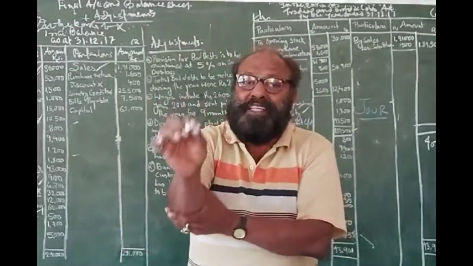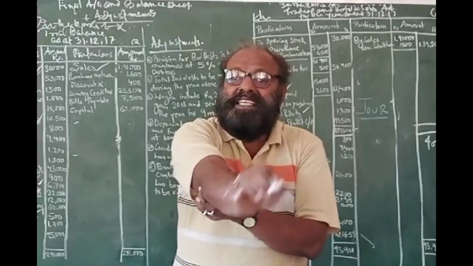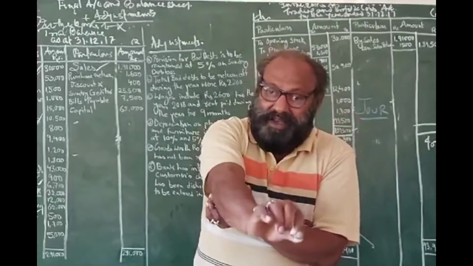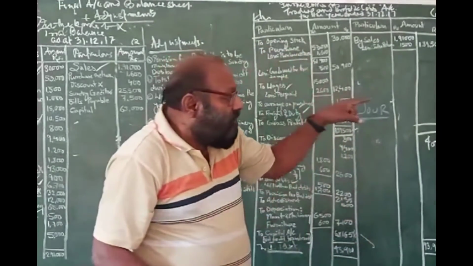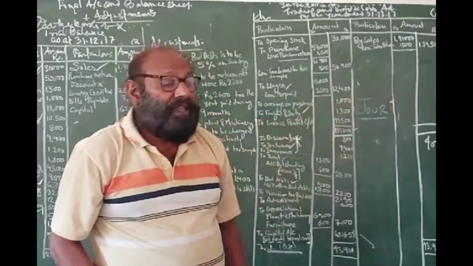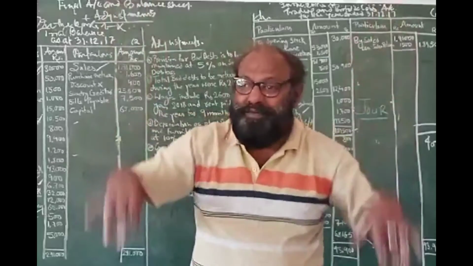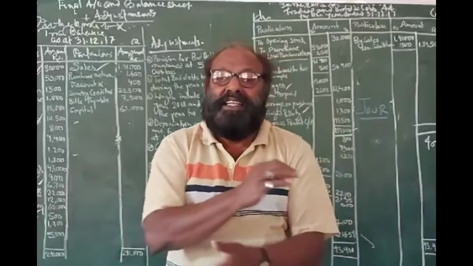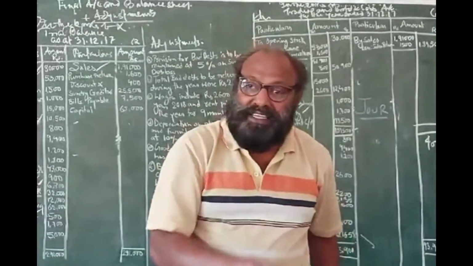Ledger has got a good number of pages, and each and every page is devoted for a particular account. Clear? From journal we record in ledger, that is posting. In ledger we have to make the total. We have to cast the totals on both sides. That is casting, and then we make balancing.